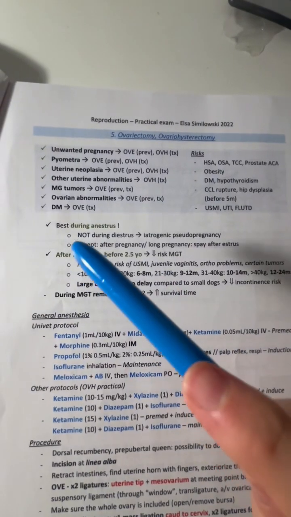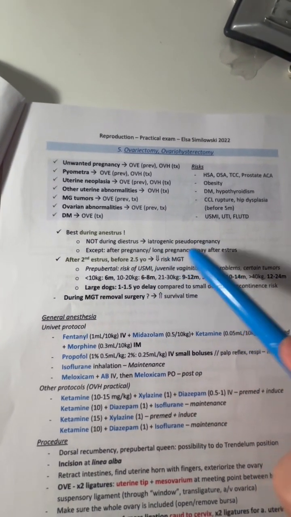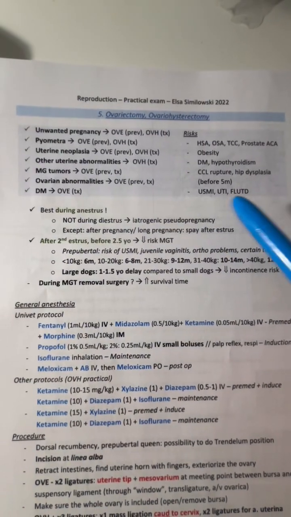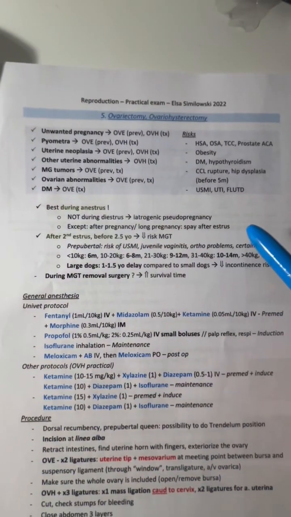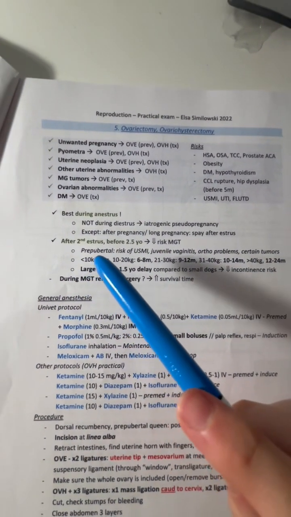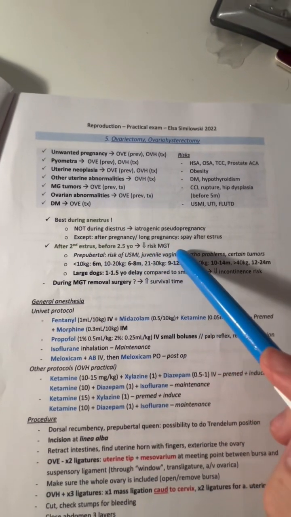It's best to do it during anestrus, not during diestrus, as this can cause iatrogenic pseudopregnancy. Except after pregnancy, it's okay to do a spay after estrus. The spay should be done after the second estrus and before they're 2.5 years old. This decreases the risk of mammary gland tumours.